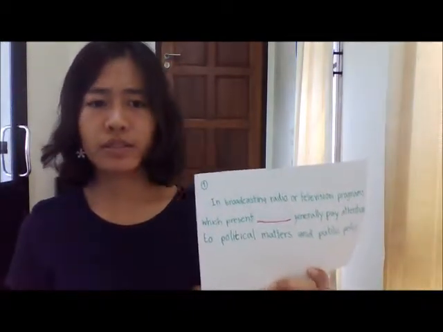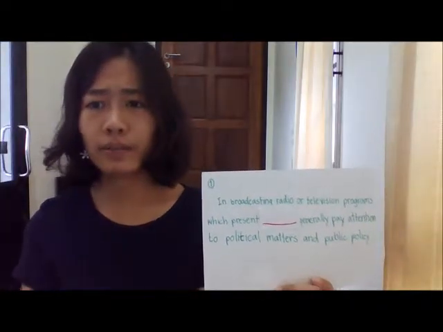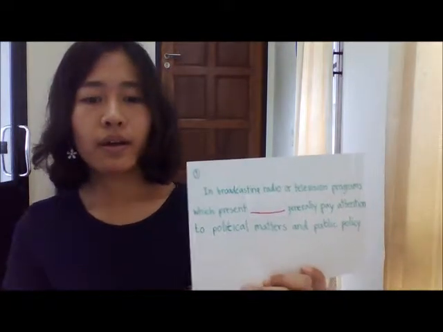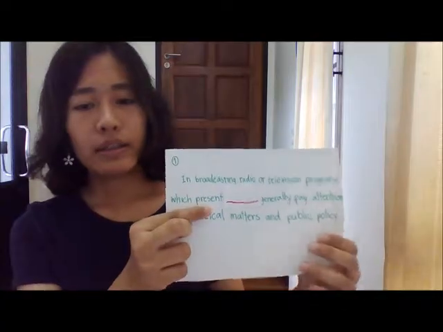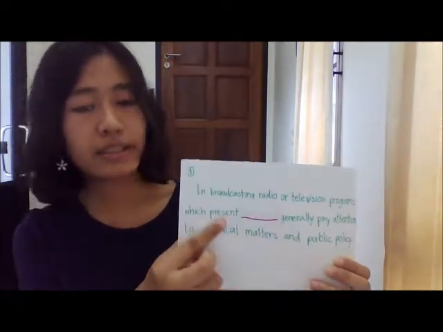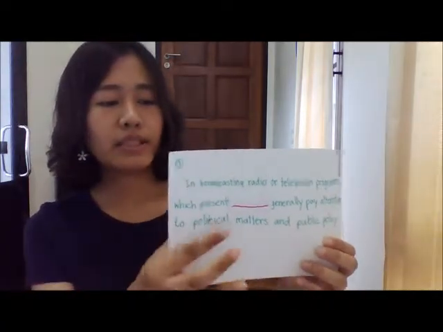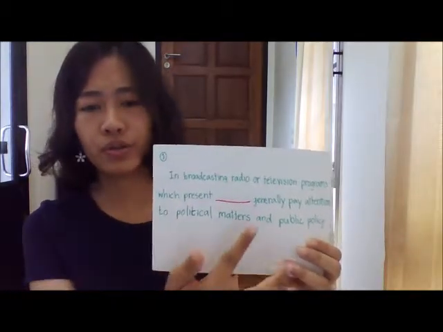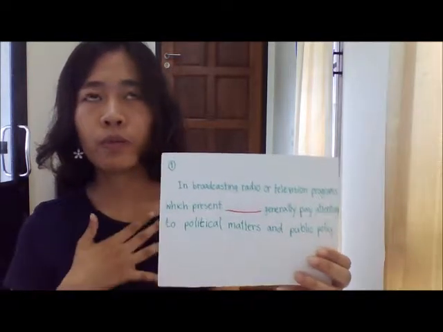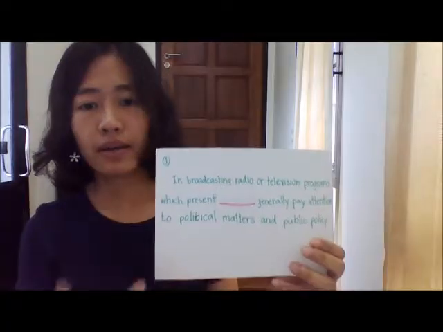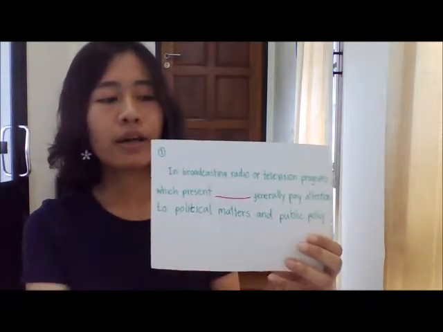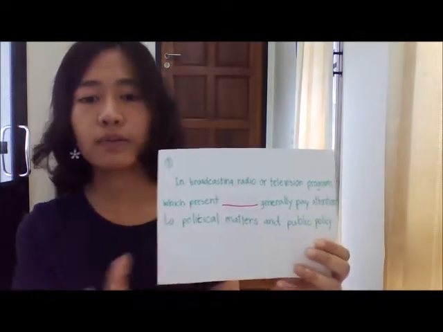So it tells us that it might involve the media. And then this word is present. Blank present is a verb, so it should be followed by a noun. So we can hint that the word in the blank should be a noun.